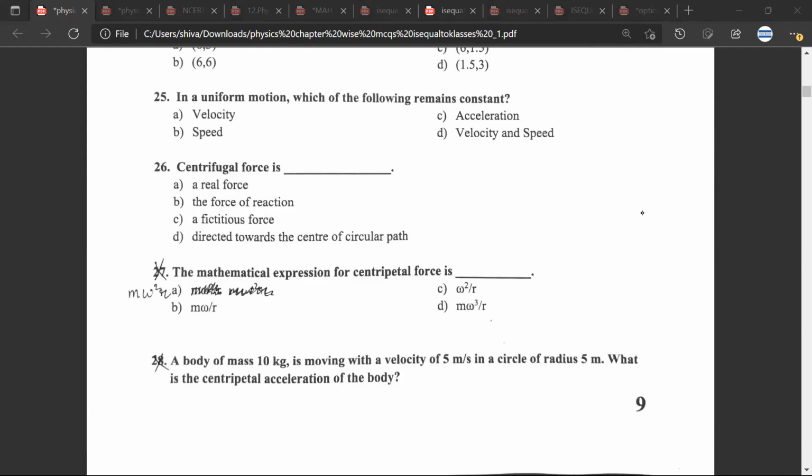Question 25. In a uniform motion, which of the following remains constant? Speed v. Okay. 26. Centrifugal force is a fictitious force. Another word which is used is, Mr. CB? Pseudo force. Pseudo force.